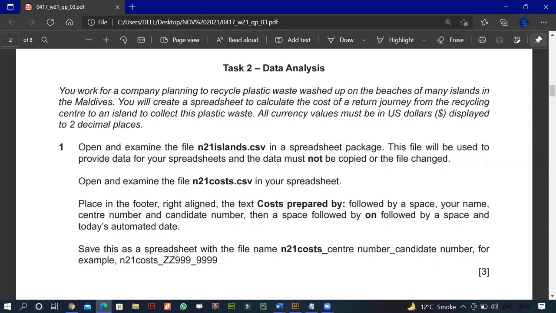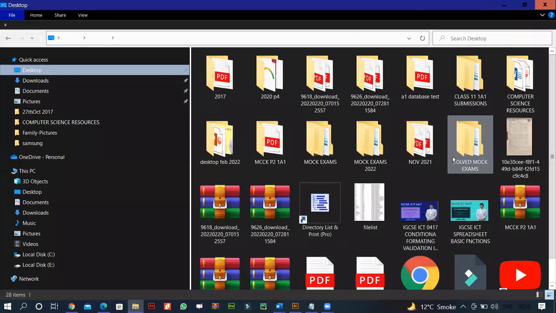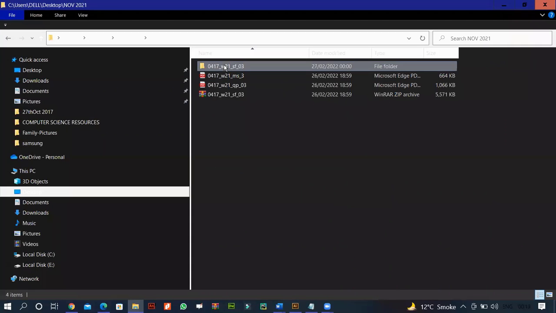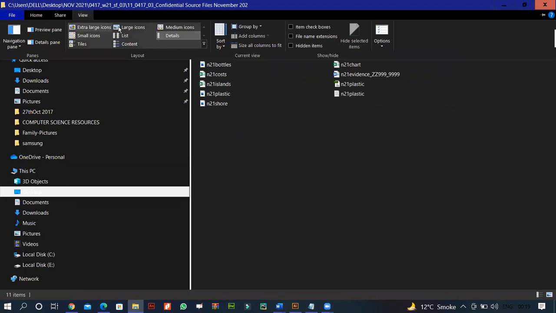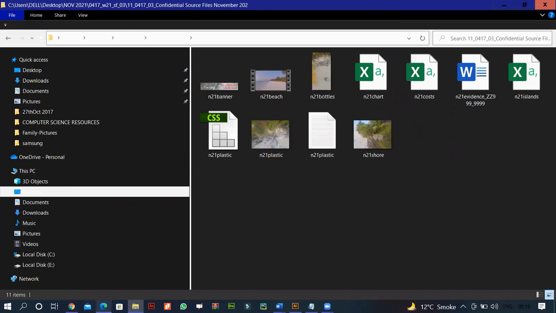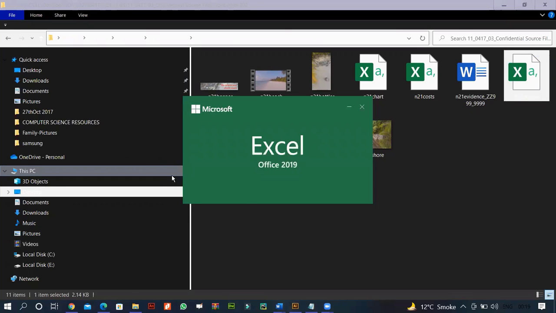Open and examine. Okay, that's really important. We have to open and examine the file. Just don't start doing your work. You need to study the sheet properly. So here we go, I will open and examine the files. Let's view the large one. We're supposed to examine the file N21 island, this one.